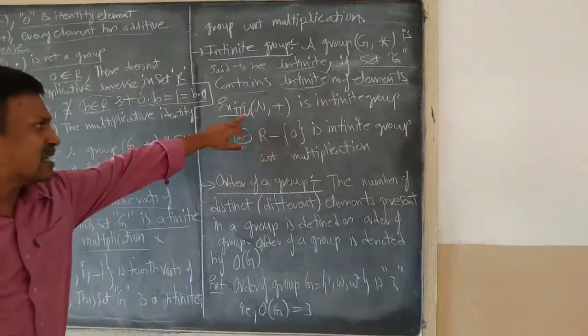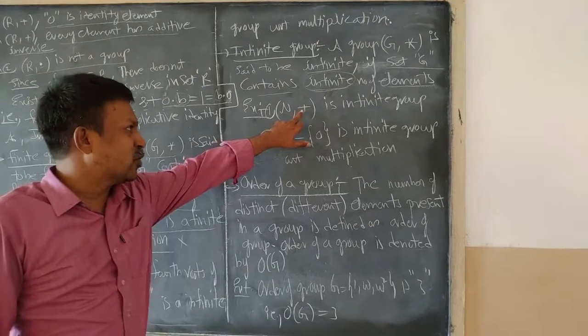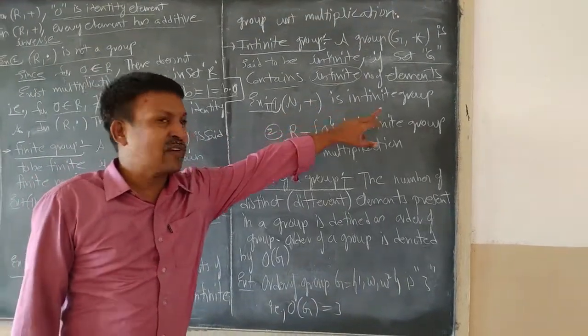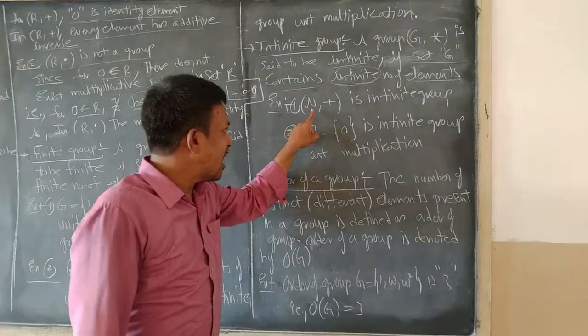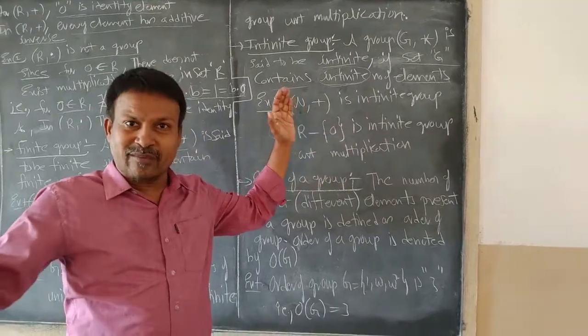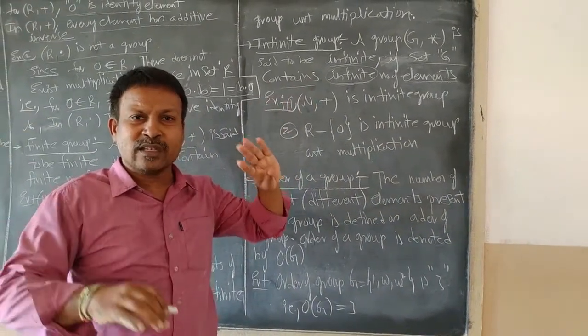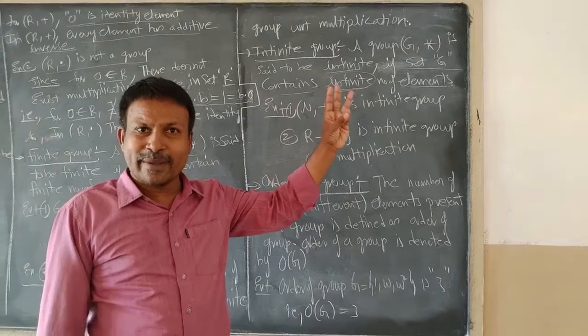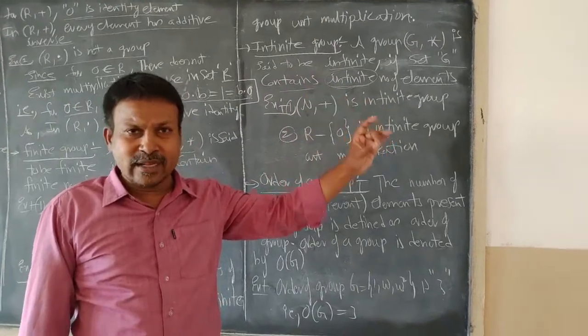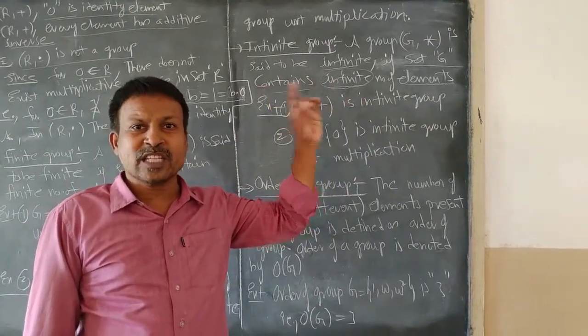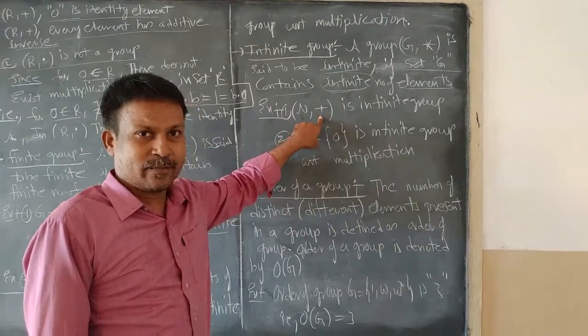The first example is the set of natural numbers with respect to operation plus is an infinite group. Though this set of natural numbers contains an uncountable number of elements, all the elements satisfy the four properties: closure property, associative property, identity property and inverse property with respect to operation plus. Right.